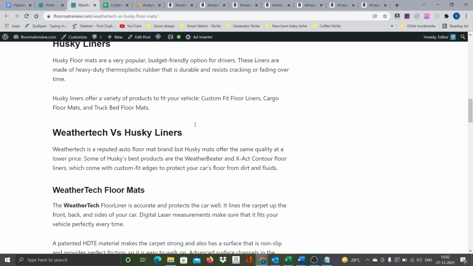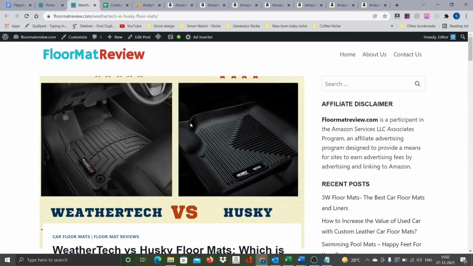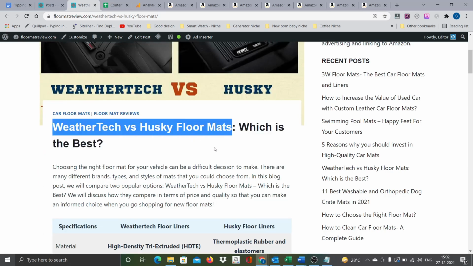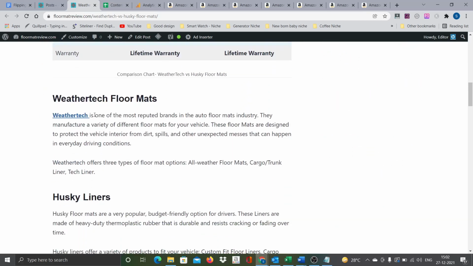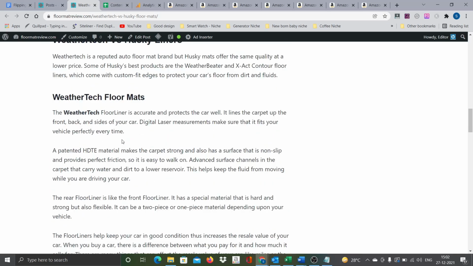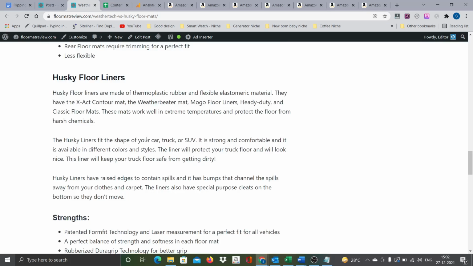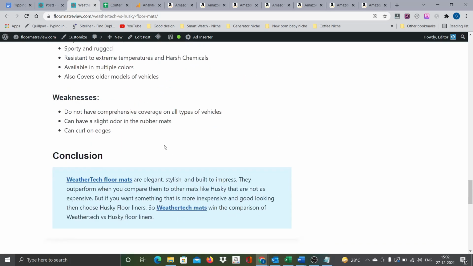It's okay. And I just want to quickly check if the main keywords are available in headings or not. So this is already there. This is going to be the title and H1. This is fine. And then you have one section for WeatherTech floor mats, one section for Husky liner, and then some differences. I think this can be further enhanced a lot, but for now, as I said, we are not going to disrupt the content.